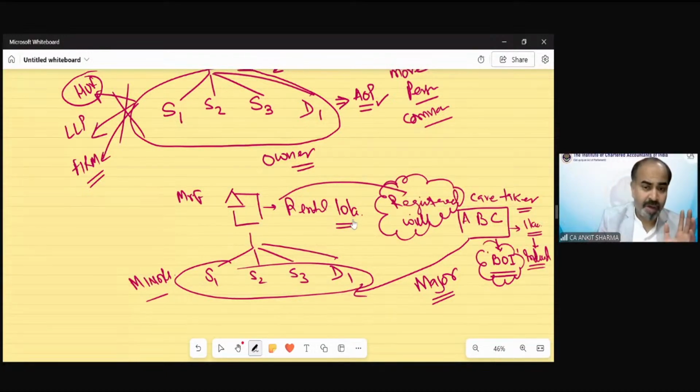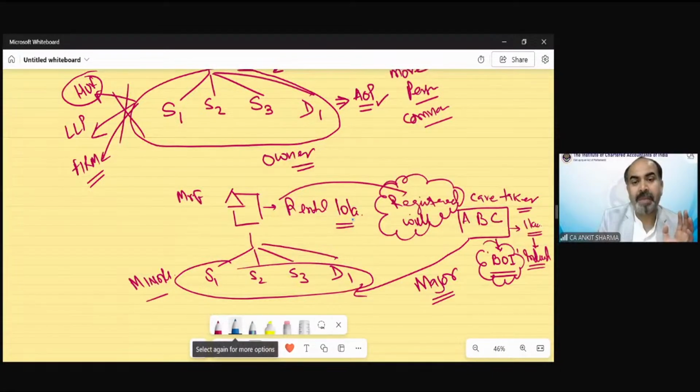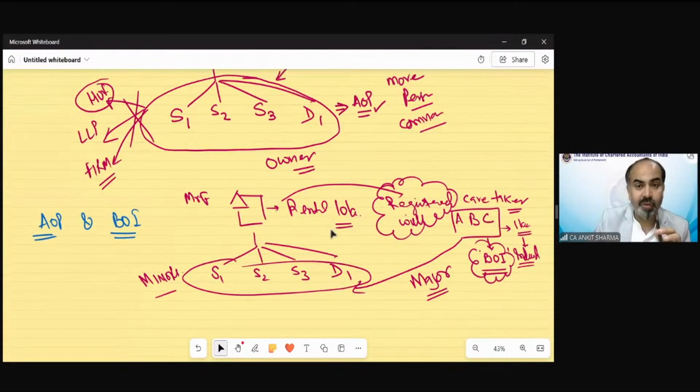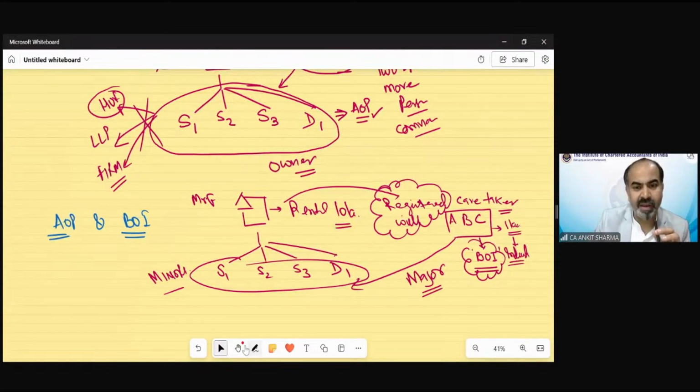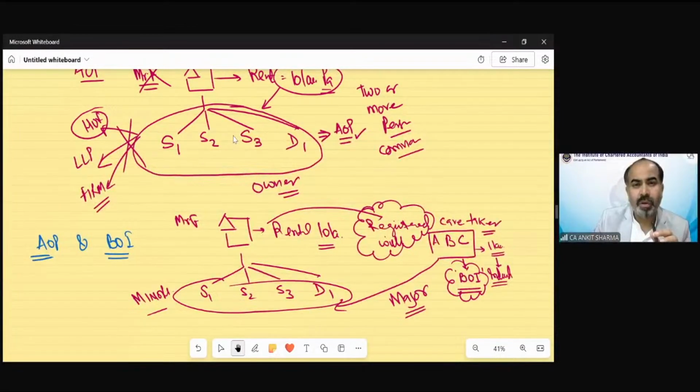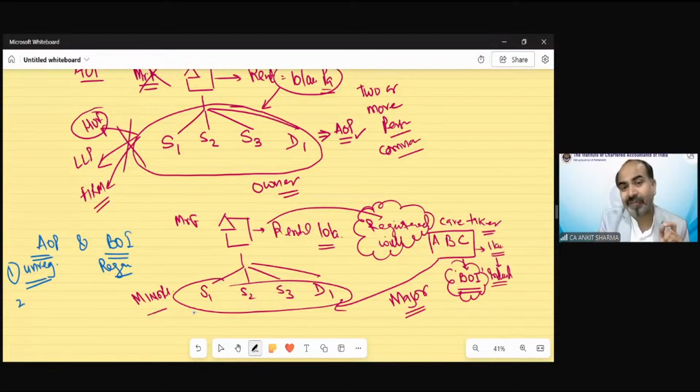So suppose now if I ask you, tell me the main difference between AOP and BOI. We just discussed what AOP and BOI are with the help of an example. So can you find out the basic difference between AOP and BOI? Let me see. Registered, of course, definitely. AOP is unregistered, always. And BOI needs registration, legal registration. So there should be a registered will, etc. First difference. What is the second difference?